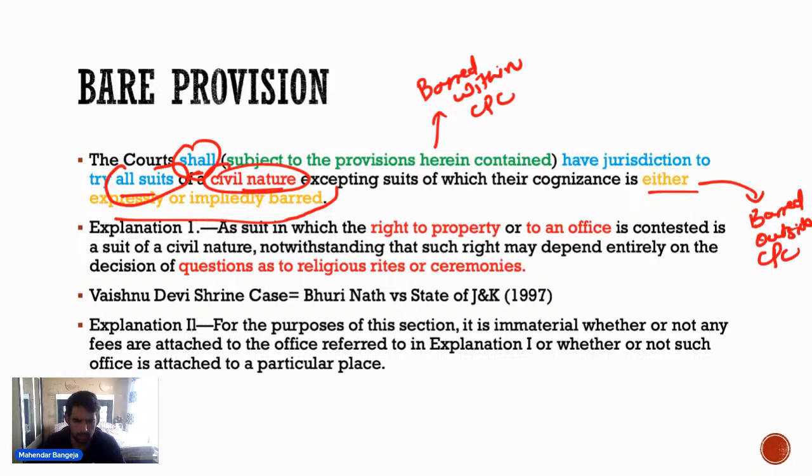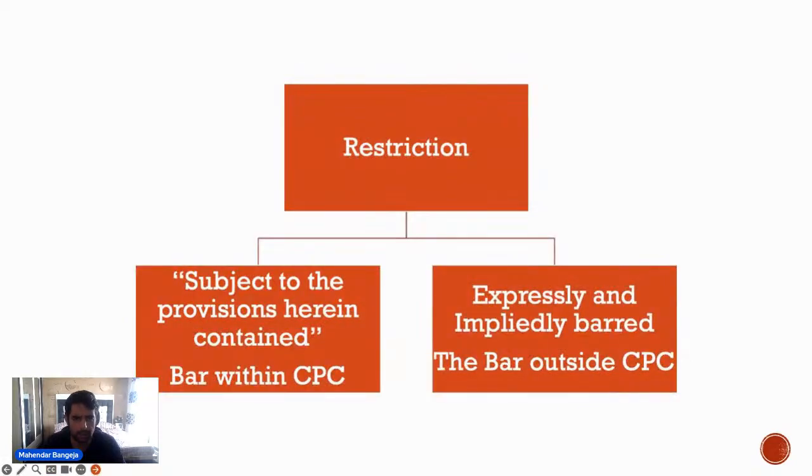Now one thing that you have to understand here. Now what is the restriction here? Now see, there are 2 restrictions that are provided. So basically civil courts have broad powers, but they are restricted in 2 ways. एक है bar within CPC, and they are also restricted by bar outside CPC.